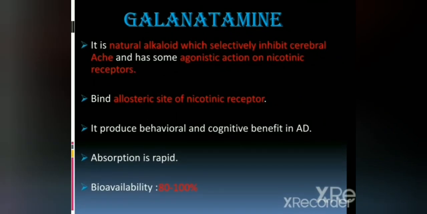Then the next drug is galantamine. It is a natural alkaloid which selectively inhibits cerebral acetylcholinesterase and has some agonistic action on the nicotinic receptor. It binds to the allosteric site of the nicotinic receptor and it produces behavioral as well as cognitive benefit in Alzheimer's disease. Its absorption is rapid, bioavailability is 80 to 100%.